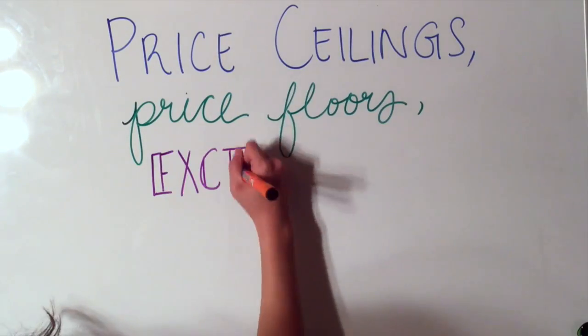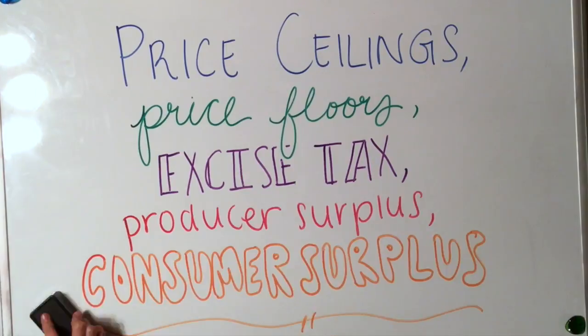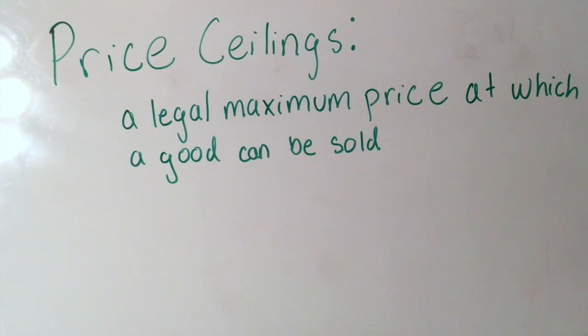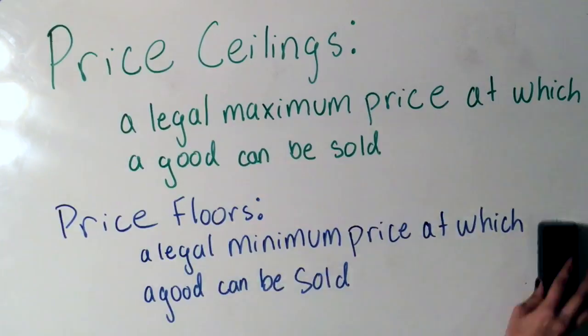How can government policies affect the market? Keep watching to find out. Price ceilings are a legal maximum price at which a good can be sold. Price floors are a legal minimum price at which a good can be sold.